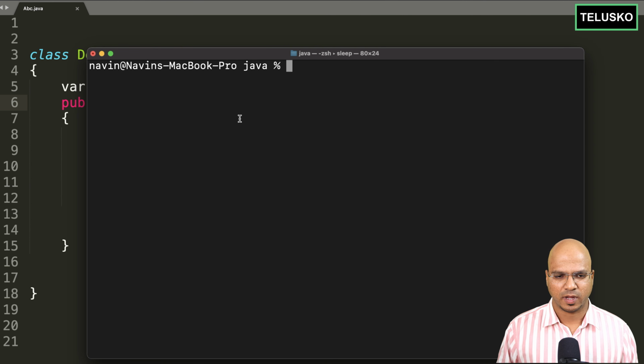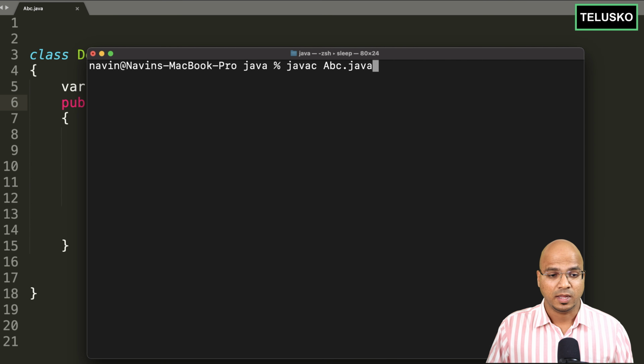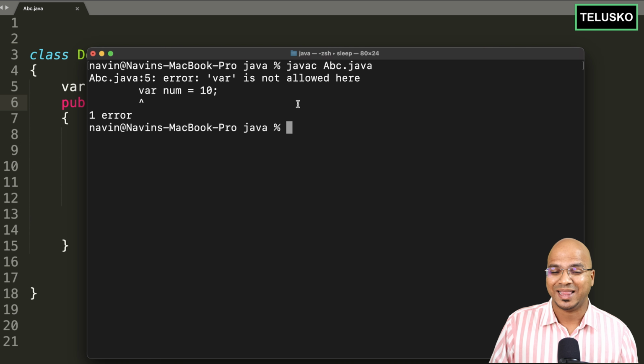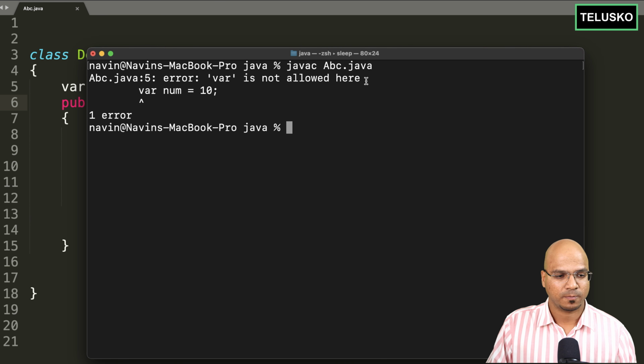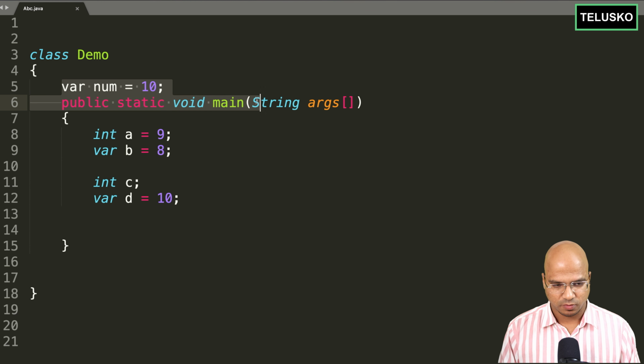So let me go back to my terminal and run. You can see it says var is not allowed here. So that's one thing to remember. Cool. So we can't use it here. Let me just also write it here. This will give you an error.